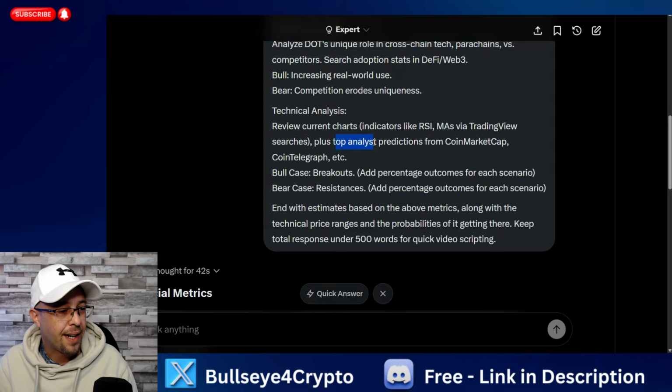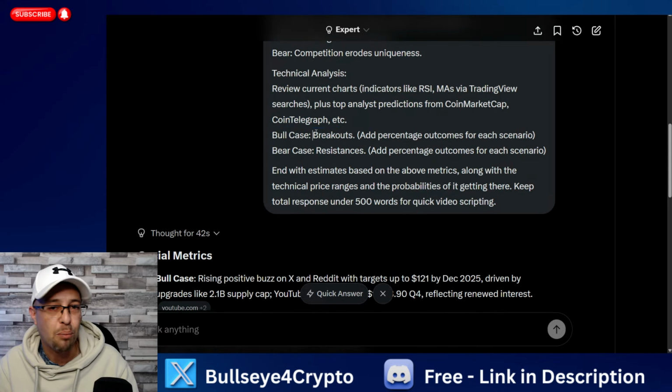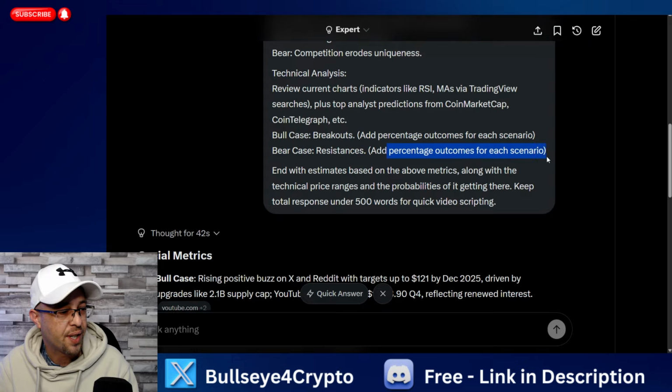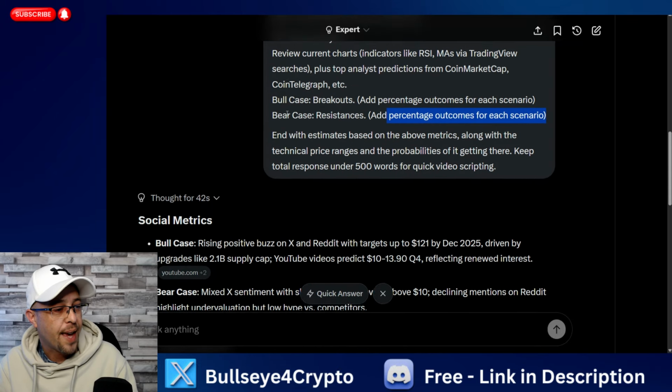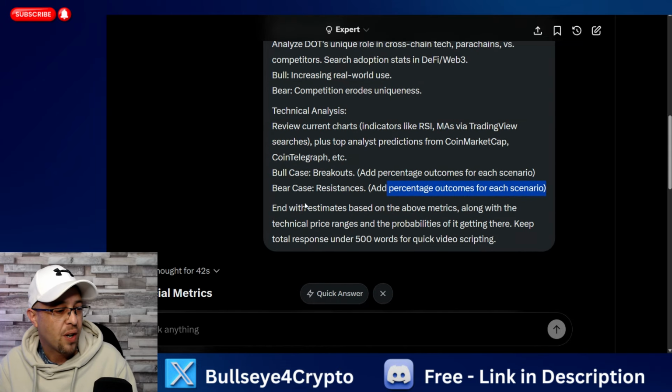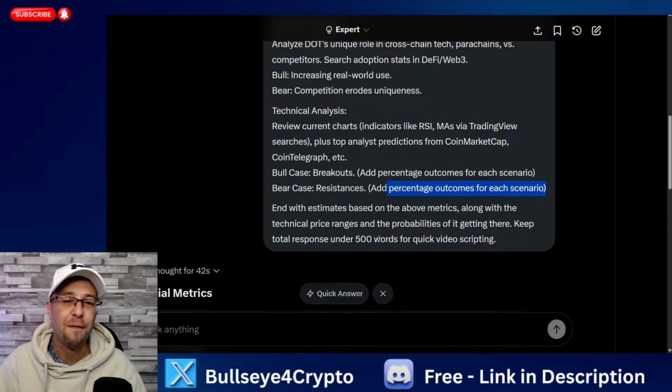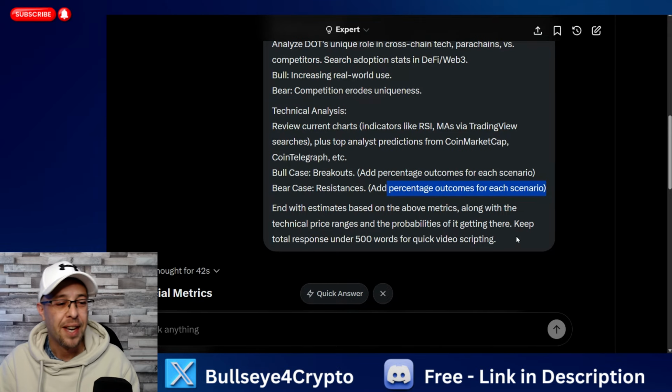Plus top analyst predictions from CoinMarketCap, Cointelegraph, and then we want the bull case, breakouts, add percentage outcomes for each scenario, and then the bear case, which is resistance, percentage outcomes for each scenario, and then end with estimates based on the above metrics, along with the technical price range and the probabilities of it getting there, and keep the total response into 500 words because I don't want to bore you too much for quick video scripting. That's what I've asked AI.